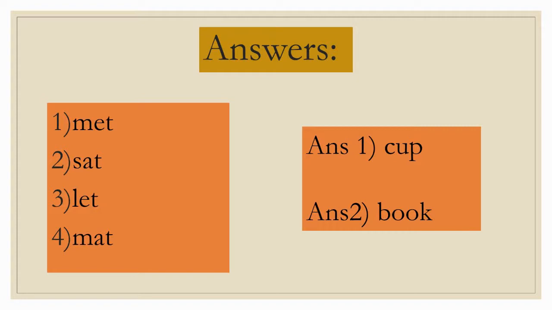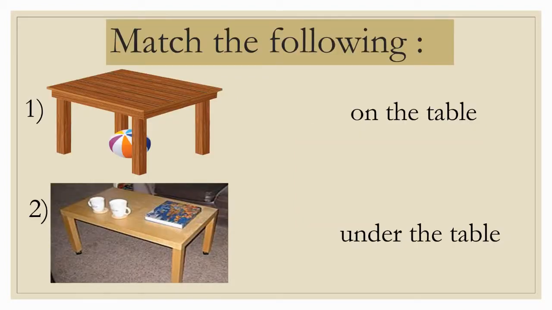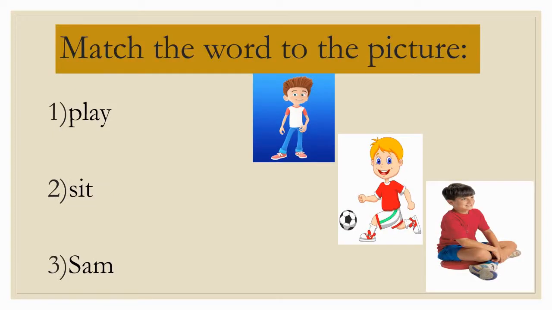Now, let's see our next activity. Match the following. Here you can see 2 pictures and at the other side 2 sentences are written. On the table, under the table. You have to match the picture with the correct sentence. Next is match the word to the picture. Here you can see 3 words are given: play, sit and Sam. And at the other side 3 pictures are given. You have to match the word with the correct picture.